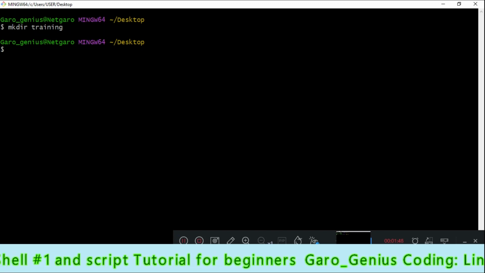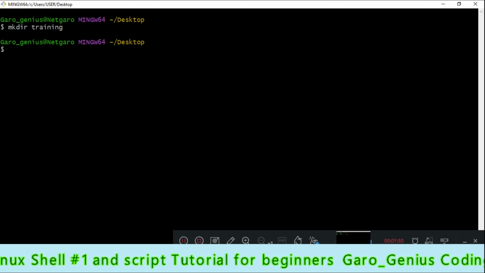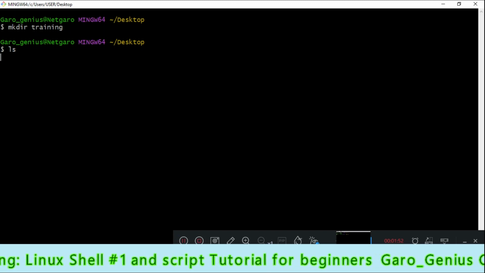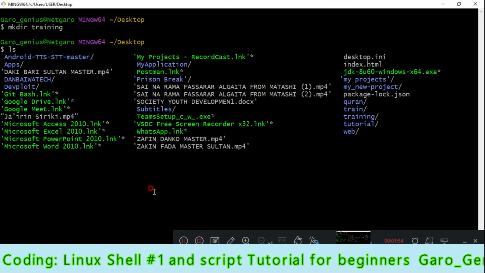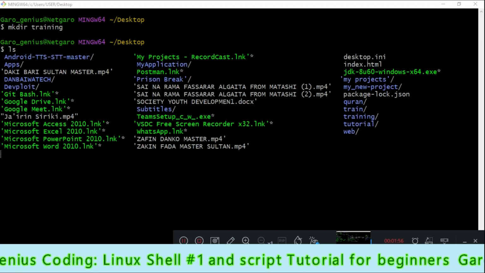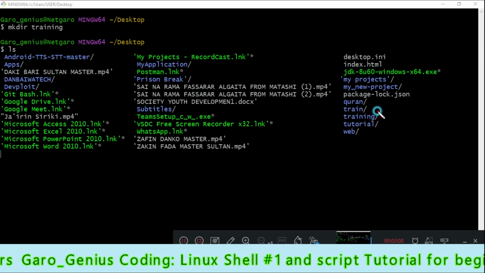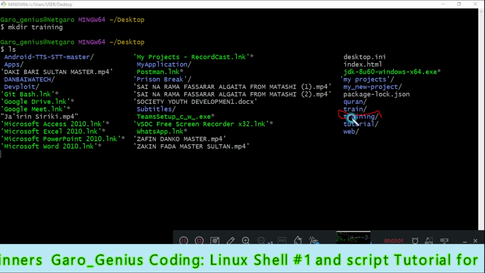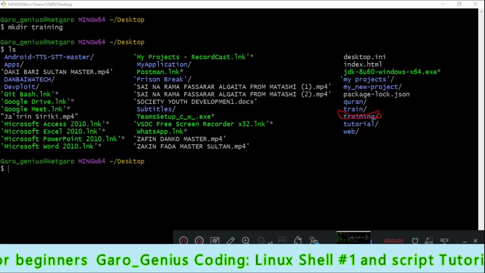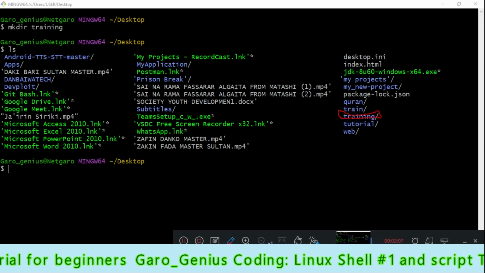Let's check our directory called desktop. Let's type ls. After that, we are going to check this. This is the directory we have created, which is training.